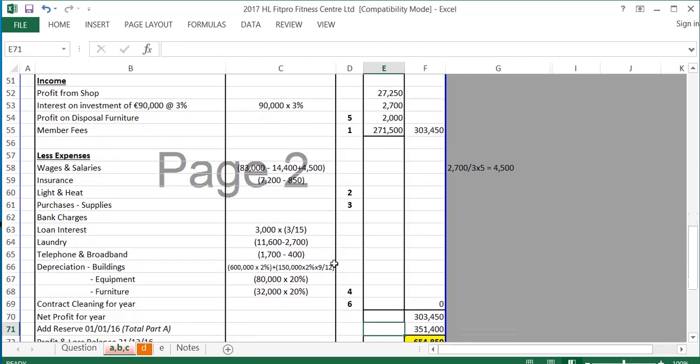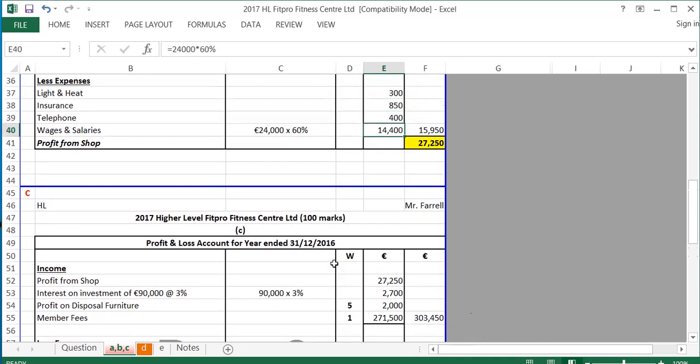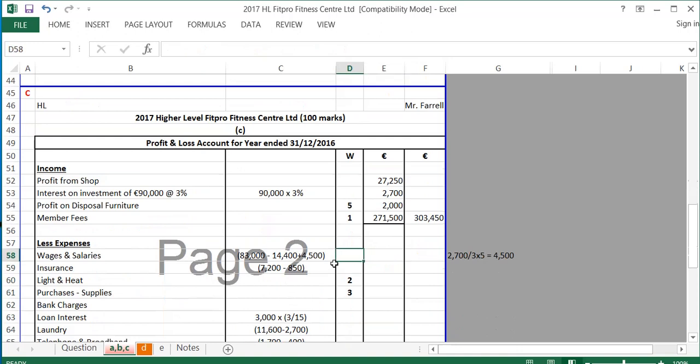My expenses then. The first expense I'm going to have is wages and salaries. So I can see from the payments, wages and salaries are 83,000. Above, we worked out that some of that was attributed to the shop. So 14,400 of that was for the shop. So I take that away because I don't want to put it in twice. So I'm taking away the 14,400.